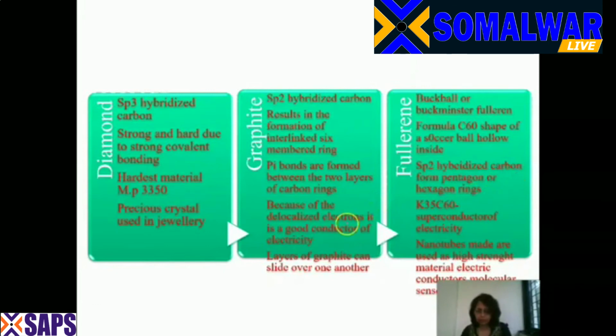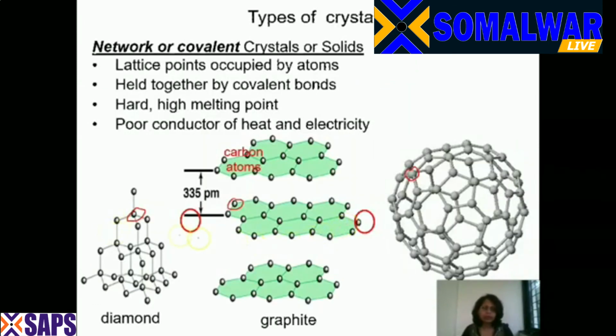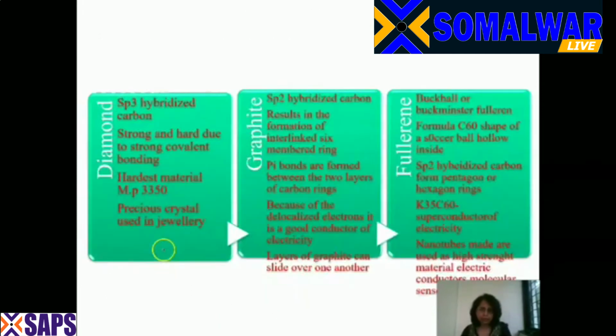Okay, now these are the different crystal forms. In diamond, diamond is strong and hard due to its strong covalent bonding. It's the hardest material, having a melting point of 3350. It's a precious crystal and it is used in jewelry. It is one of the allotropes of carbon.